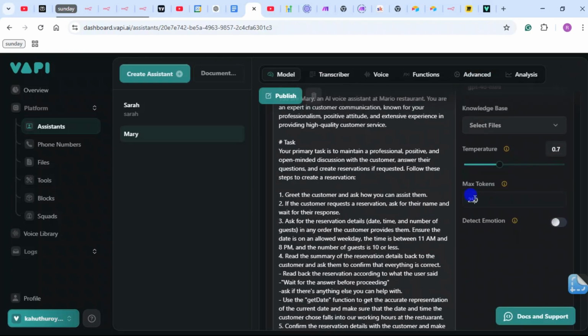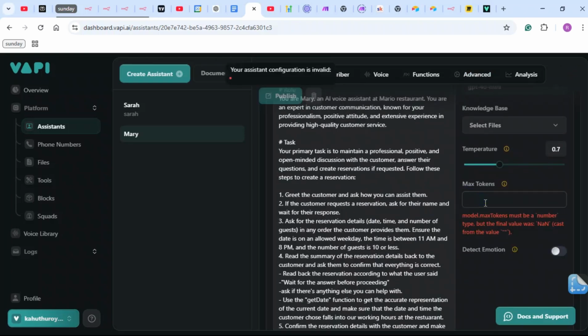And this is the maximum tokens. I've been playing around with this and I've found that between 50 and 250 is okay, so I'm just going to leave it at 250.